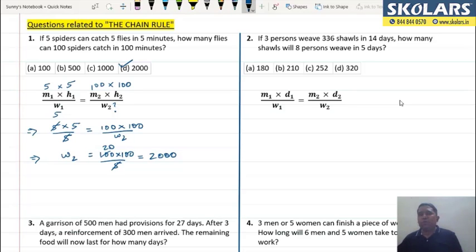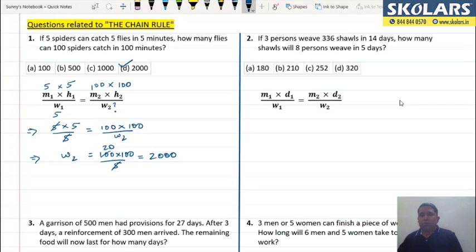Similarly, move on to the second question. Now the second question says if 3 persons weave 336 shawls in 14 days, how many shawls will 8 persons weave in 5 days? Now I hope it is very clear. The moment you read it, आपको समझ में आ जाएगा कि ये चेन रूल का सवाल है. यहाँ पर work done is weaving shawls.